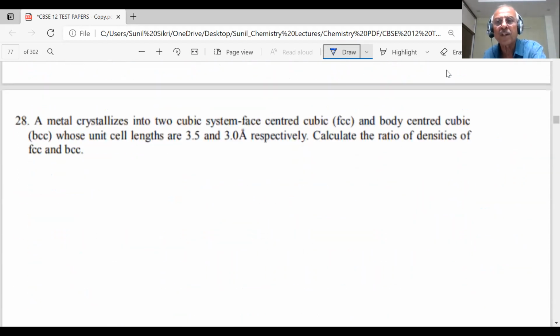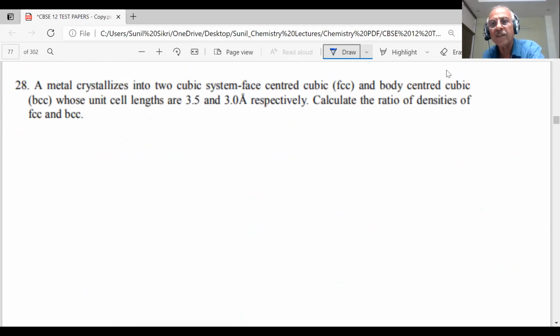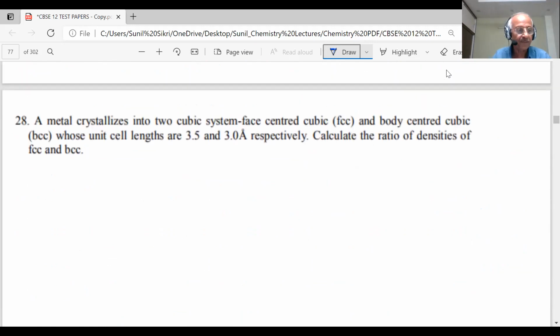Now coming to question number 28, students. What is this question? Which chapter has it been taken from? It has been taken from the solid state chapter, solids. And I said a question is coming based on the density, students. There is a metal, students, metal.